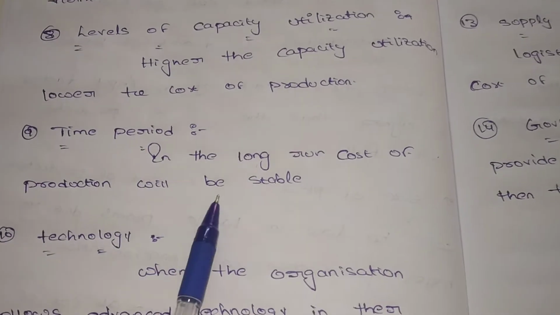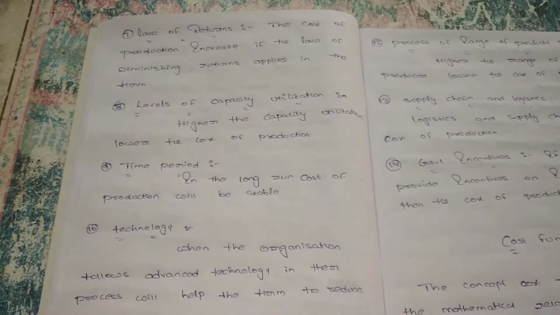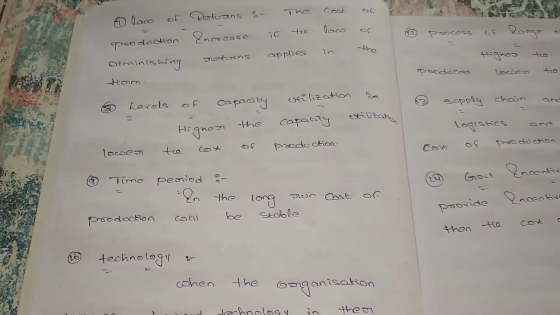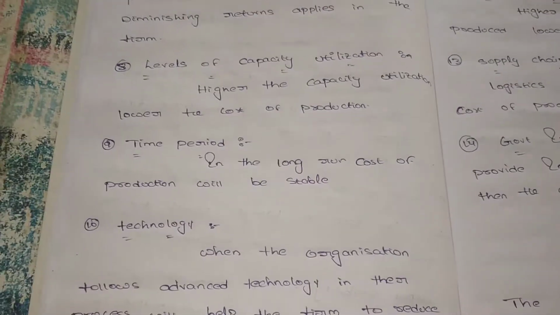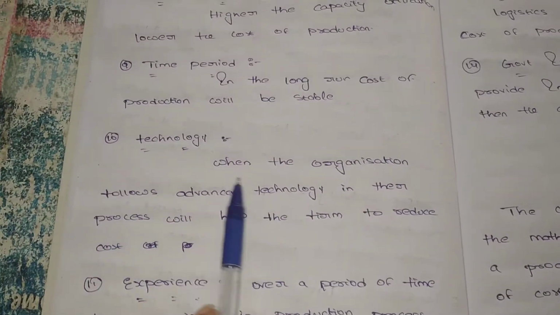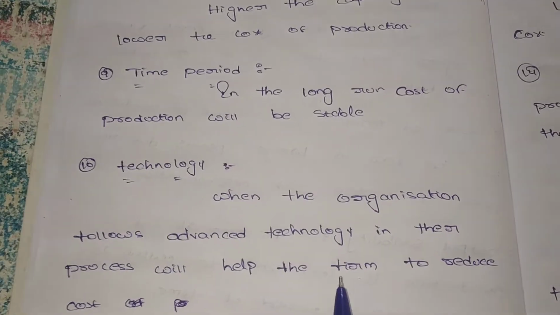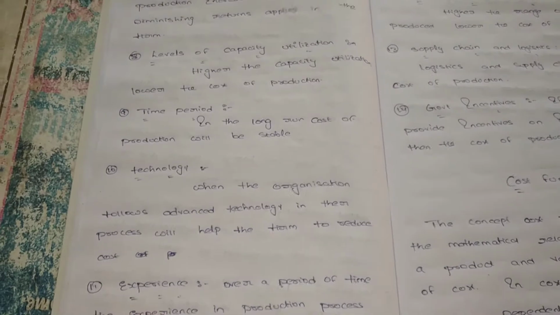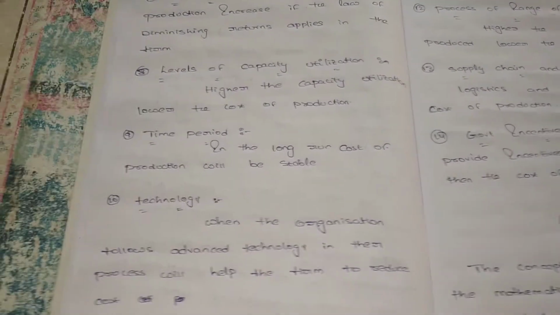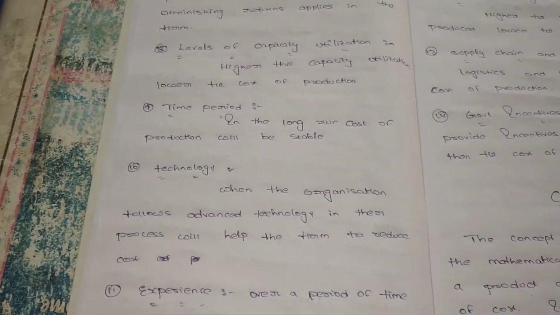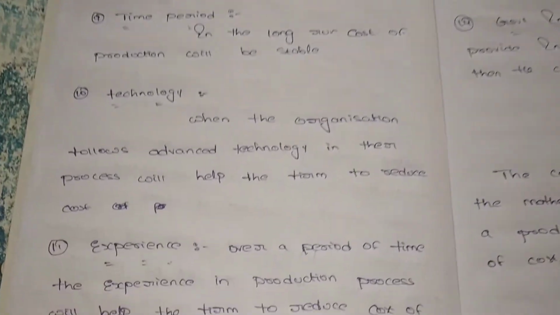Next, time period. In the long run the cost of production will be stable. The long run cost will always be stable, while in the short run it may vary. So compared to the short run, the long run cost of production is stable. Next, technology. When the organization follows advanced technology in its process, it helps the firm to reduce cost. While our organization is using the latest technology, we can produce goods quickly, so we produce more goods, and for that production our cost of production will decrease.